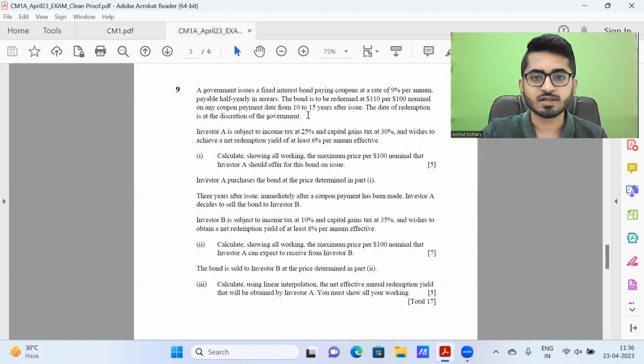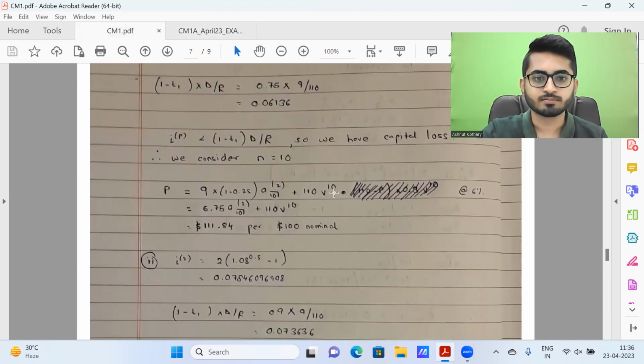Now, in the question, if you'll see, the term has been given as 10 to 15 years, right? And we need to find the maximum price over here. So had it been capital gain, we consider the worst case, which is redeeming as late as possible. In case of capital loss, the worst case is redeeming as early as possible. So we take n as 10.